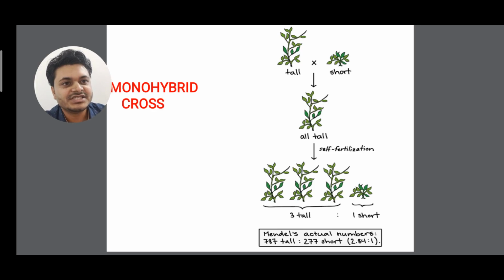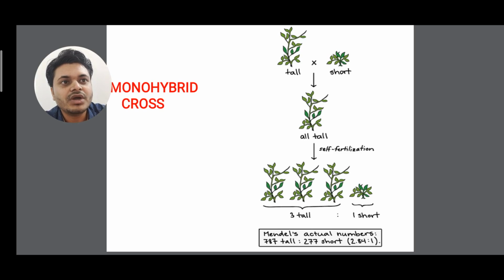Let me show you the phenotypical character first, then I'll come to the genotypical. Phenotype, as I said last class, is the external appearance of any character. So tall is a phenotypic character, and short or dwarf is also a phenotypic character. Genotype is which genes or alleles are responsible for tallness and for shortness or dwarfness. First let me talk about the phenotype, the external character. One is tall, another is dwarf. As I have said, Mendel gave 7 contrasting characters. Tall was dominant and short or dwarf was recessive.